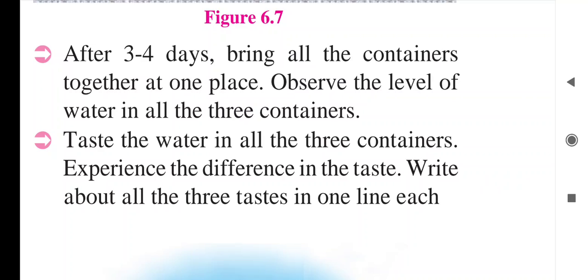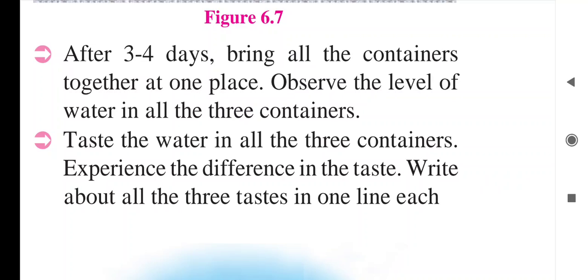And if we take the test, first container A, that water will be more salty, because the water has evaporated but the salt has not evaporated, the salt is the same, so it will be more salty. Container B is also salty, but compared to A it is very much less.